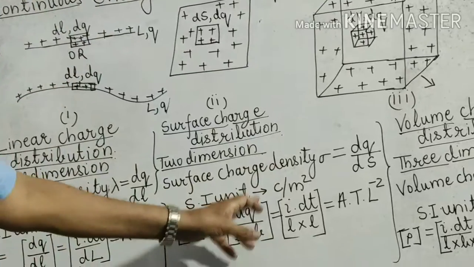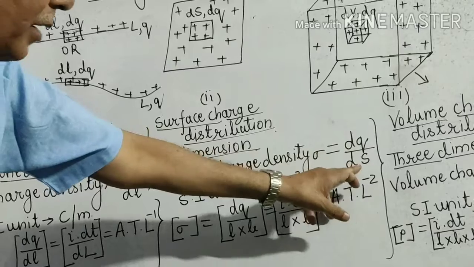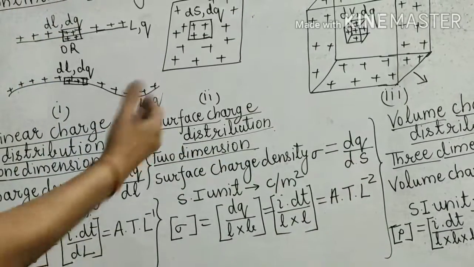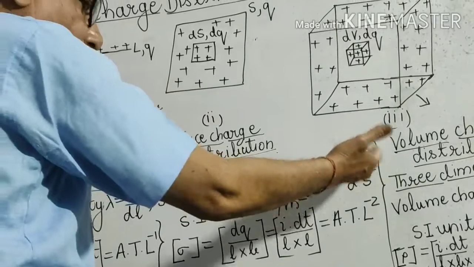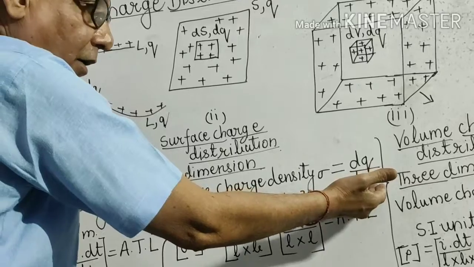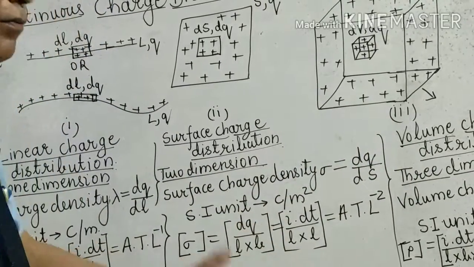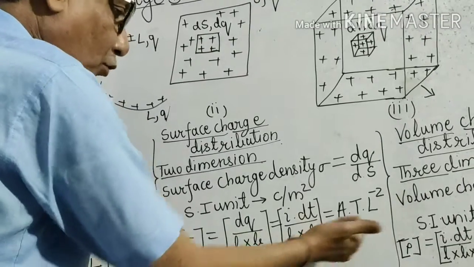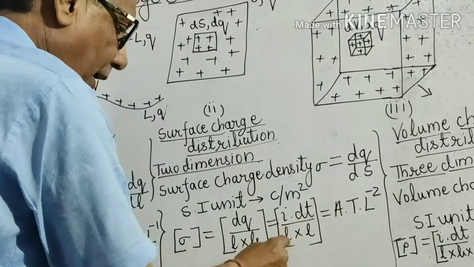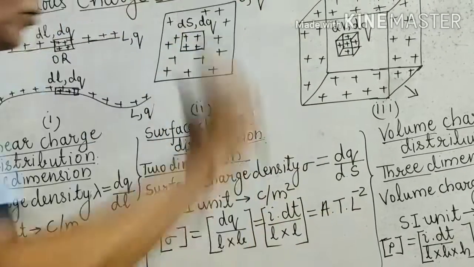The SI unit is coulomb per meter square. It comes from the formula itself, coulomb per meter square. Meter square is the SI unit of area. And the dimension also you can get from the formula: dq, this is area, dS means area. Length into breadth, or breadth itself is a length, length into length. So here it comes I, A, T and L means L square, capital L square. So this is the dimension.